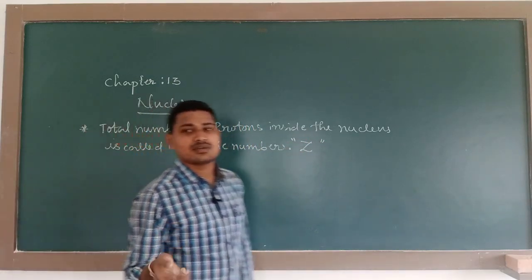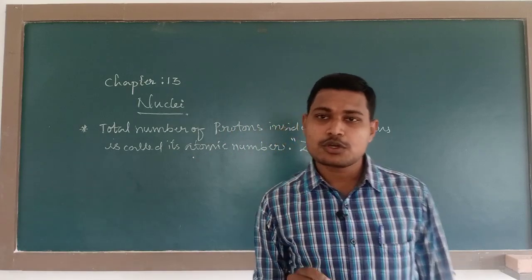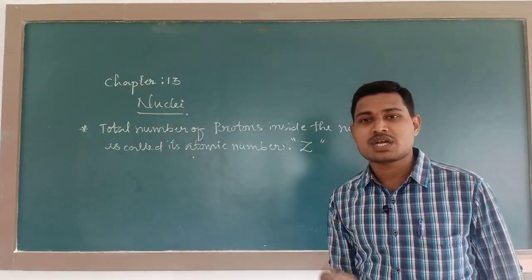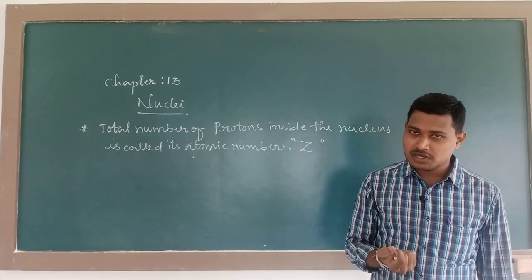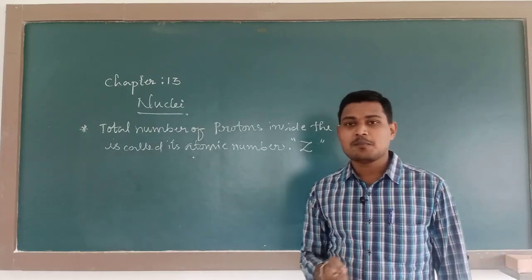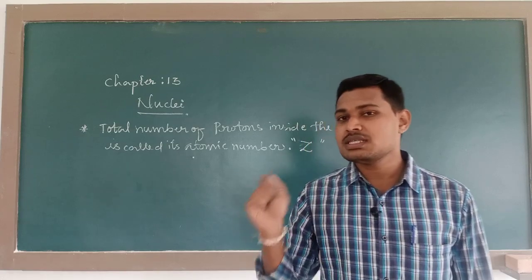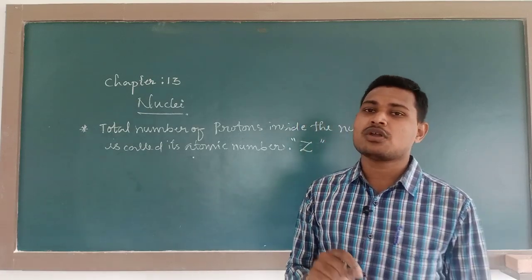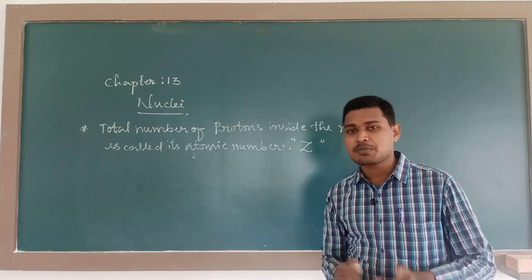So nucleus is composed of protons and neutrons. Proton is the positively charged particle, whereas neutron is a zero charge particle. The charge of the proton is equal to the magnitude of charge of electron, whereas charge of neutron will be 0, which is an uncharged particle.